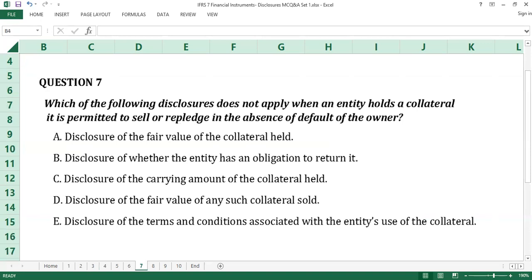Question number 7. The answer to question number 7 is C, disclosure of the current amount of the collateral held. Collateral of a counterparty or another entity is not recognized in the financial statements of a reporting entity, and thus, current amount does not arise in the first place. Disclosure of a collateral's current amount does not hold. Disclosures of all other options as answers are required under IFRS 7. C is the answer to question number 7.